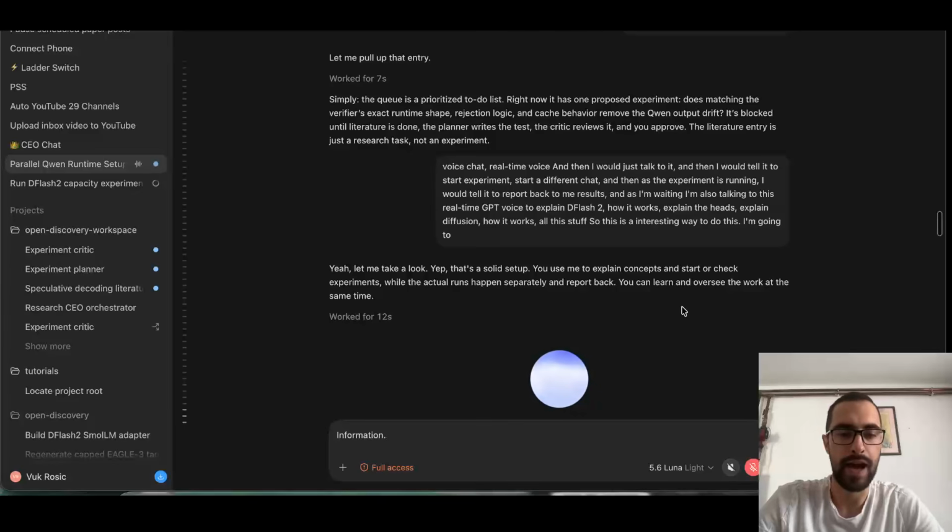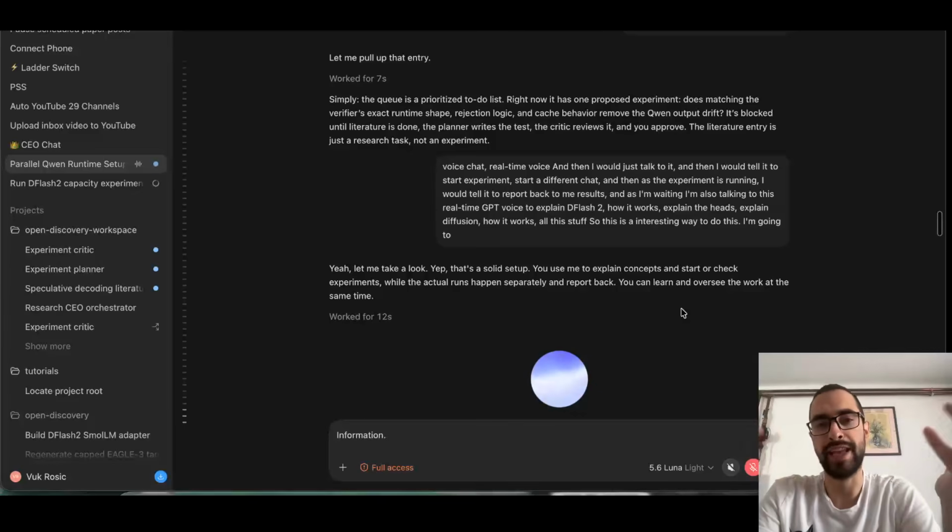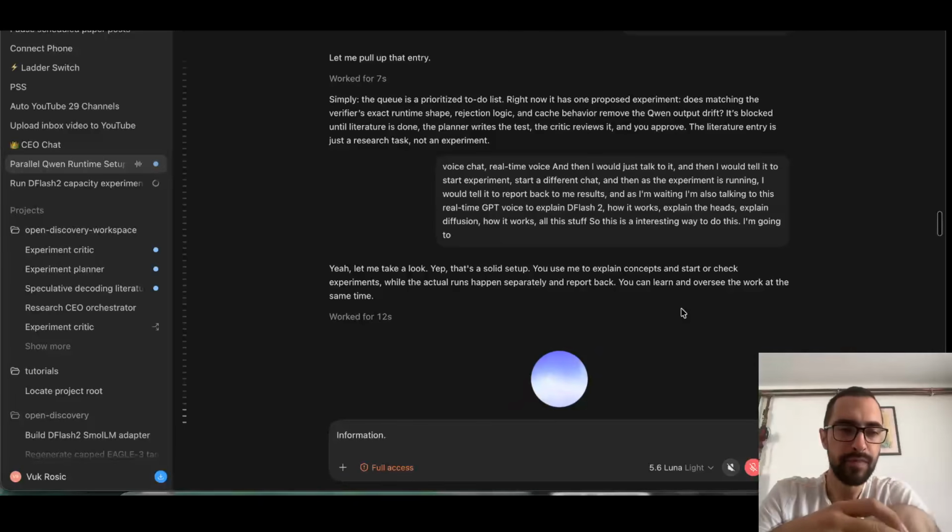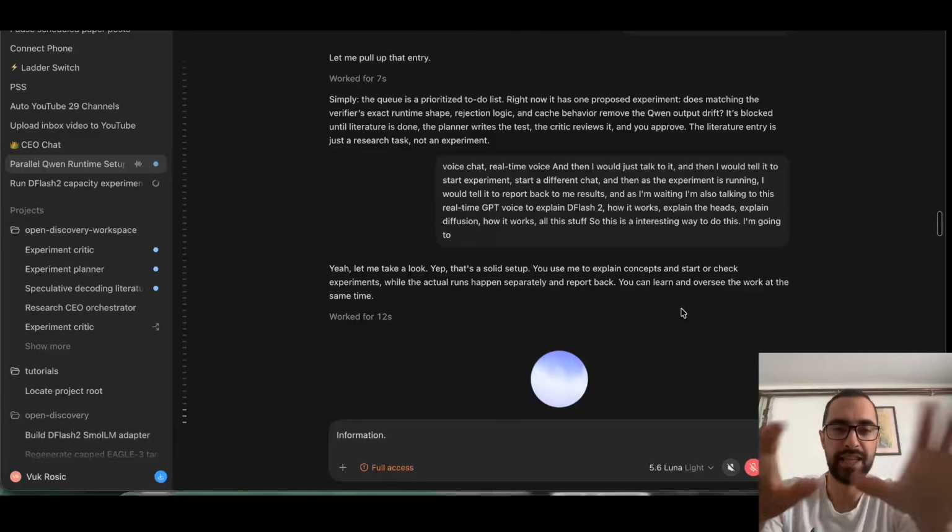So I use this, I can just talk to it all day. I can just ask it to explain these things, to monitor experiments. Now I'm also setting up different experiment architectures.